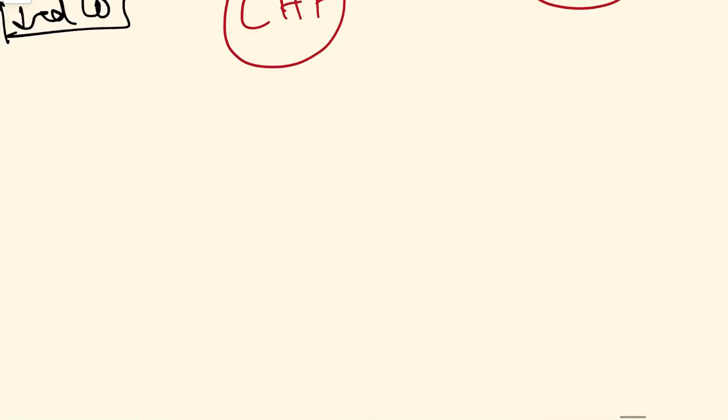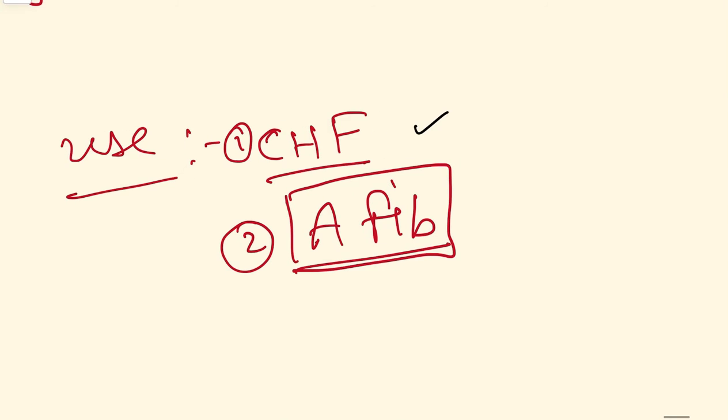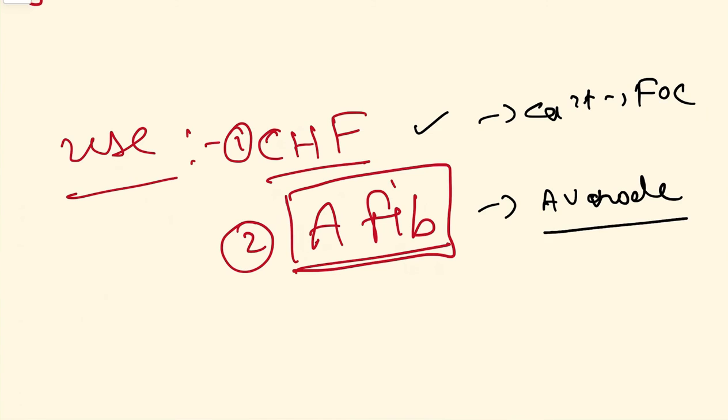In this way, the two uses of this drug are: one is CHF, because it increases calcium and increases the force of contraction, and the other is AFib, because it depresses the AV node, so atrial signals won't be able to reach the ventricle, and there will be no ventricular tachycardia, and ultimately this condition is treated.